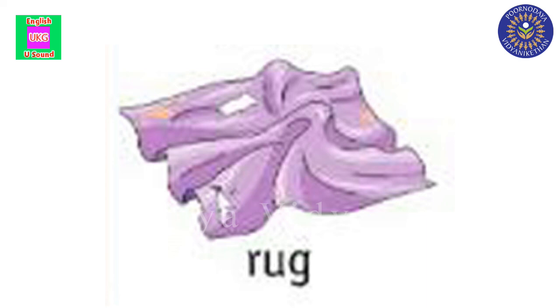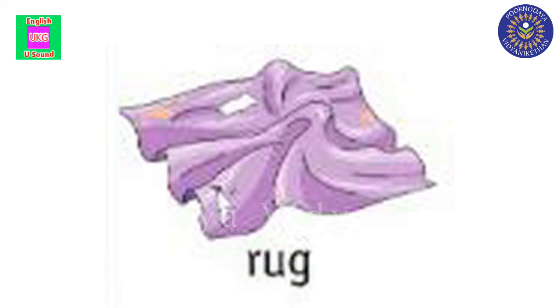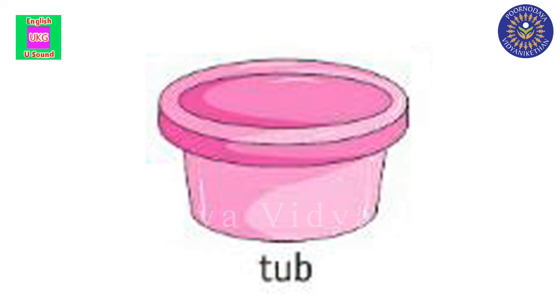Yes. What is this, children? Can you tell me what is this? Yes, we learned it. Rug. Very good. What is the spelling, children? R-U-G. Can you tell me what is the sound here? Ugh sound. Very good. Now, I'll show you one more picture.